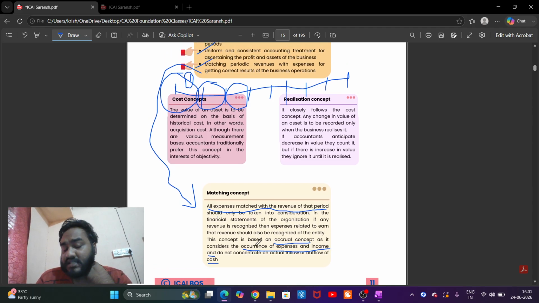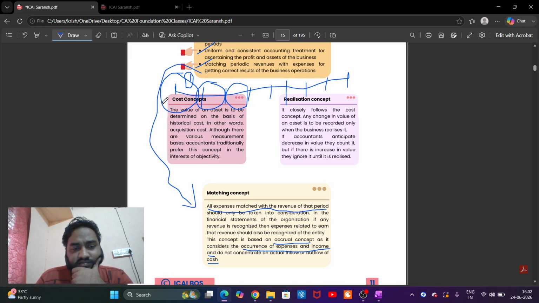This concept is based on an accrual concept as it considers occurrence of expenses. Accrual concept says whenever you earn an income or incur an expense, you recognize it in the books of accounts. It does not consider receiving or paying actual cash transactions.